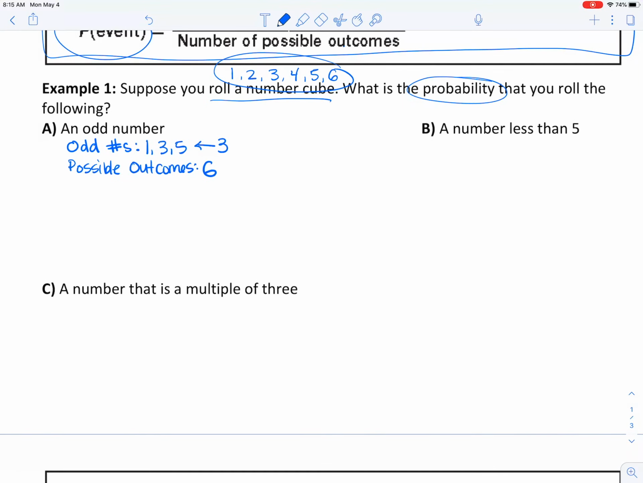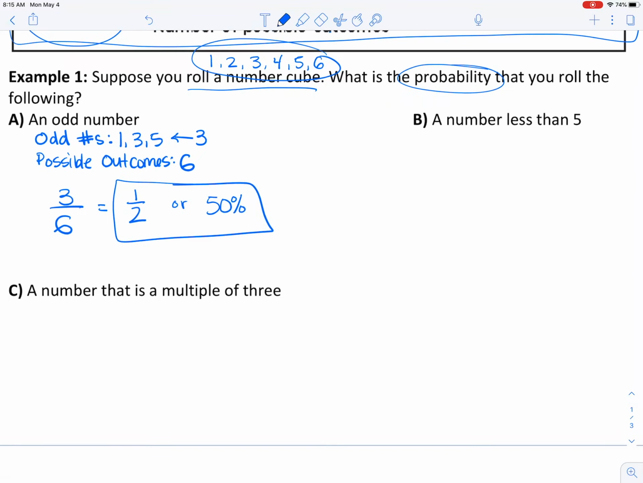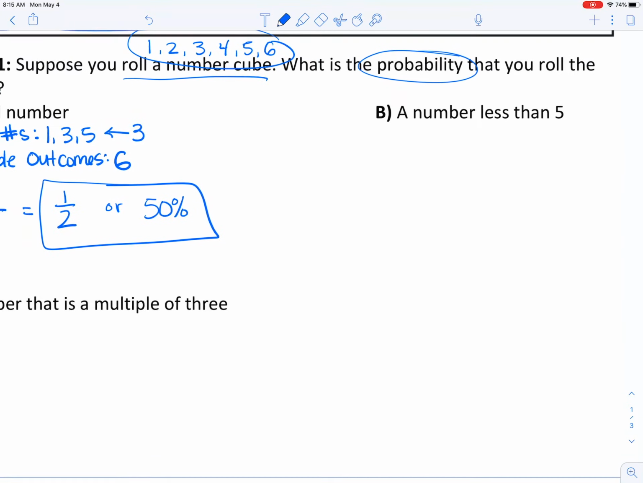So we've got 3 total favorable outcomes, and the possible outcomes we've got 6. So we've got 3 over 6 would be the probability, which simplifies to 1/2, or 1/2 is the same as 50%. If I divide 1 by 2, that's 0.5, so that is 50%. So either way that you write that, 1/2 or 50%, is okay with me.